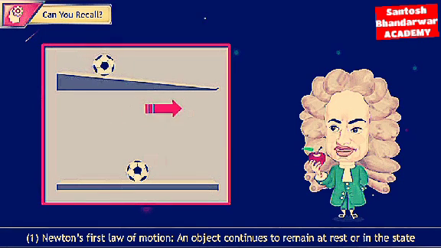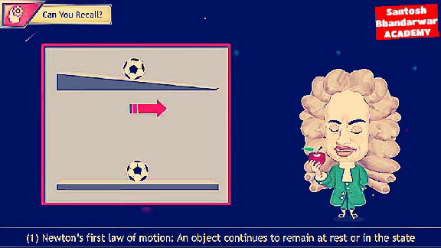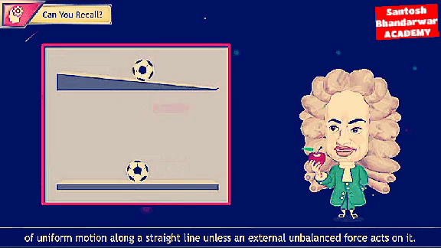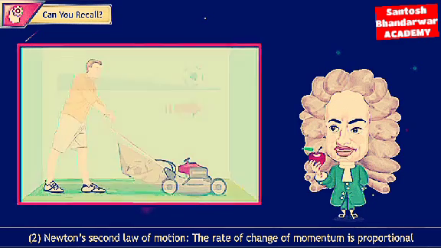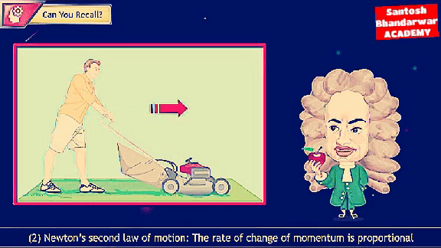1. Newton's first law of motion. An object continues to remain at rest or in the state of uniform motion along a straight line unless an external unbalanced force acts on it. 2. Newton's second law of motion.